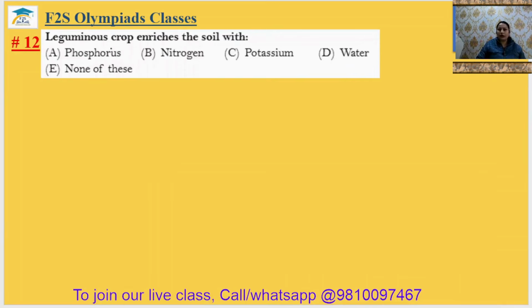Question number 12. Leguminous crop enriches the soil with nitrogen. Those are all the pulses. Legumes means the pulses. And these crops have one bacteria in its root that is known as rhizobium bacteria. And this bacteria has the ability to capture environmental nitrogen, and they can store this nitrogen in the soil. So leguminous crop enriches the soil with nitrogen. So 12th answer will be option B.